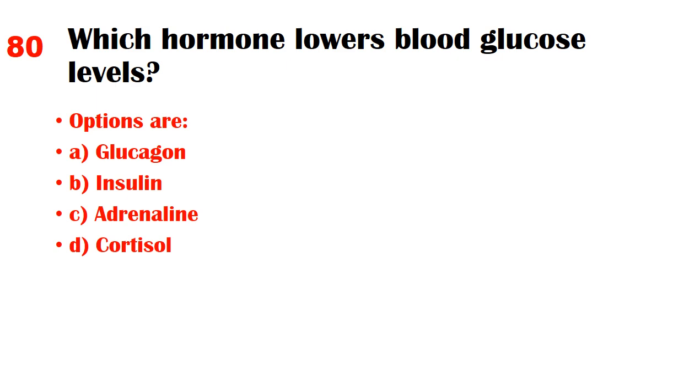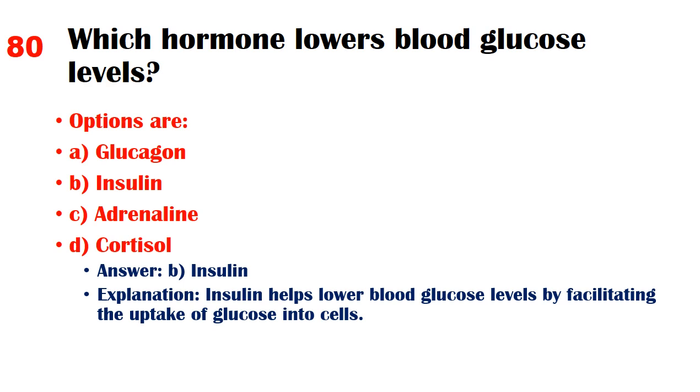Which hormone lowers blood glucose levels? Options are A. Glucagon, B. Insulin, C. Adrenaline, D. Cortisol. Answer B. Insulin. Explanation: insulin helps lower blood glucose levels by facilitating the uptake of glucose into cells.